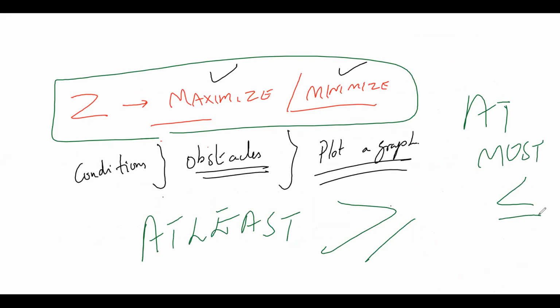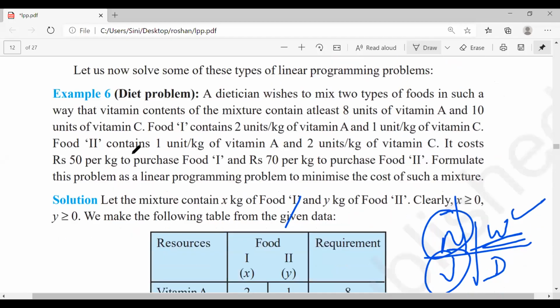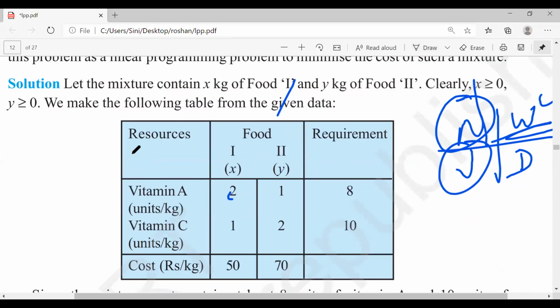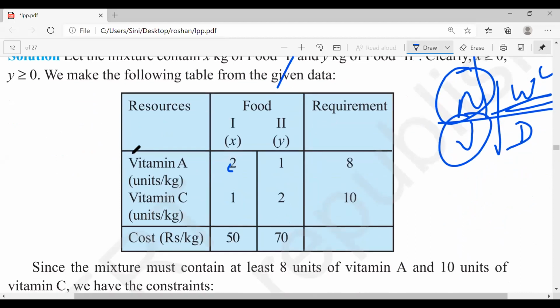Clear? At least is greater than or equal to. At most is less than or equal to. So like that, I frame this thing. Here I can write 2x plus 1y greater than or equal to 8, and 1x plus 2y greater than or equal to 10, because both are at least here.